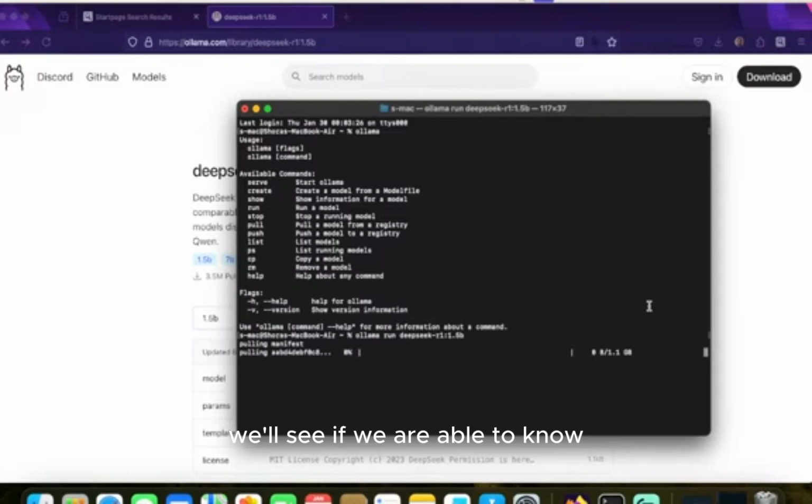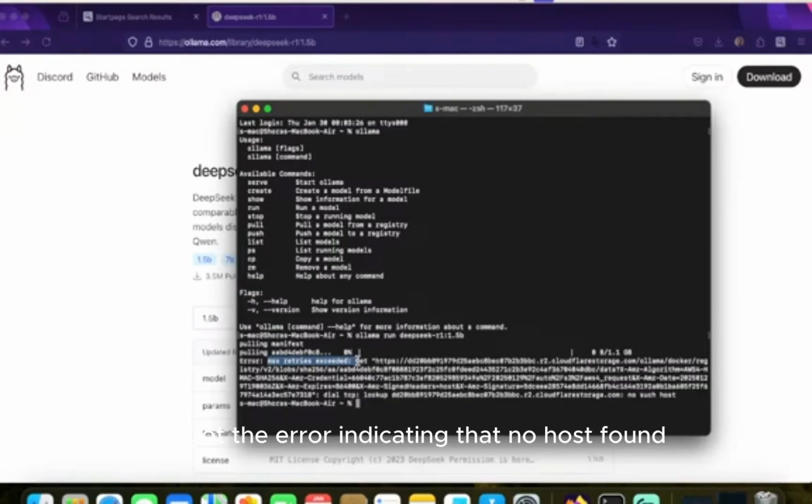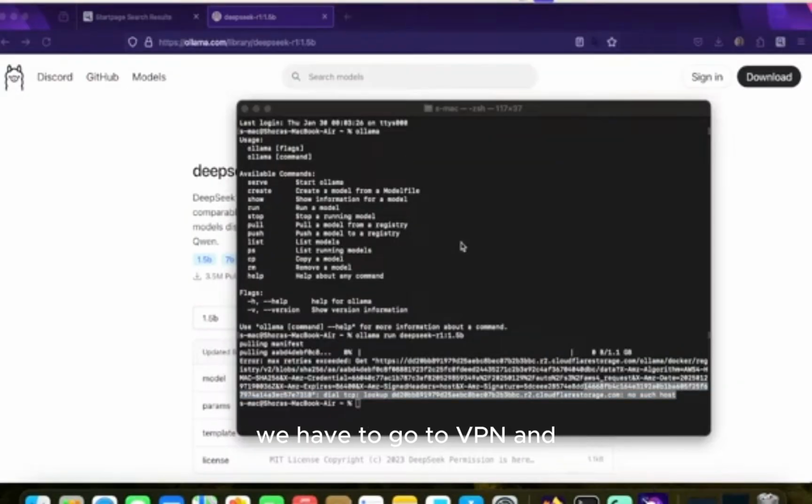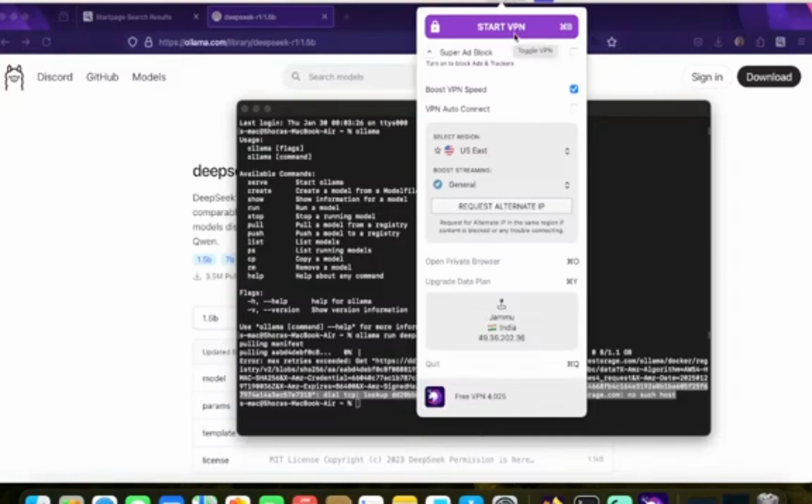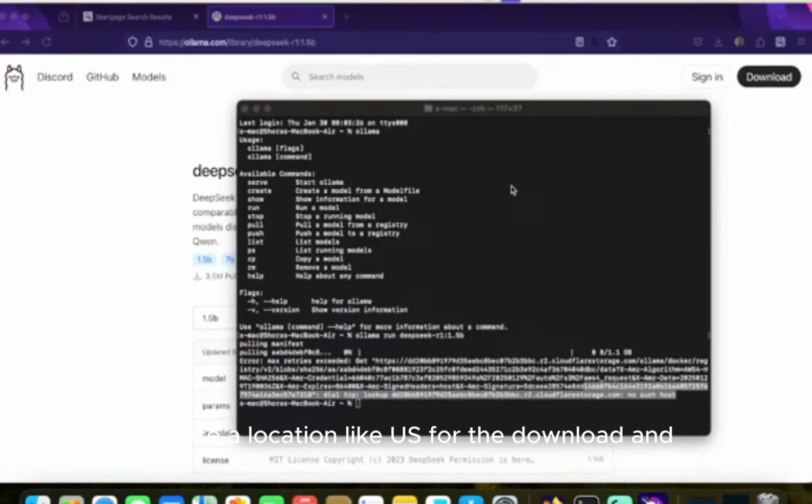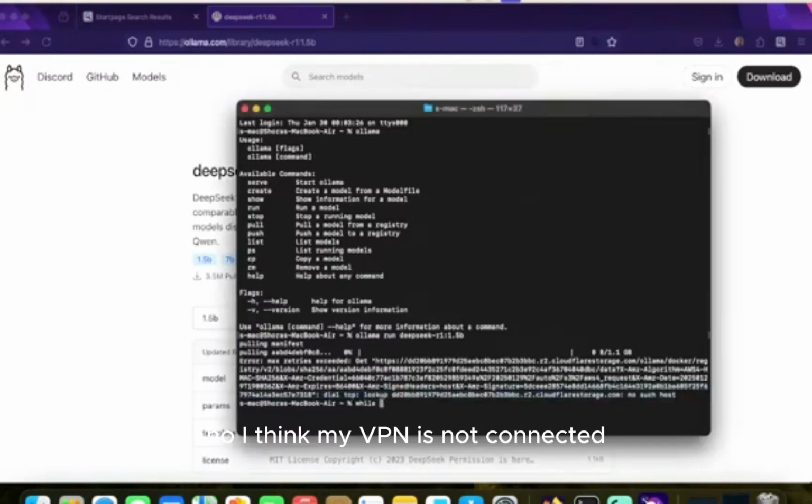No, we got the error indicating that no host found. We have to go to our VPN and choose a location like US for the download. No, I think my VPN is not connected.